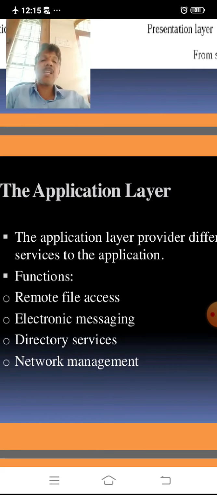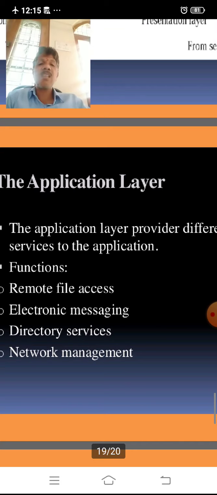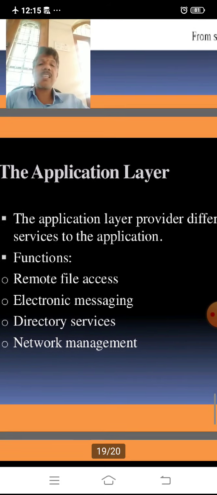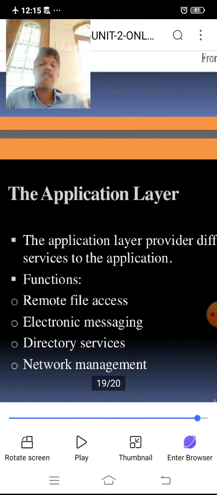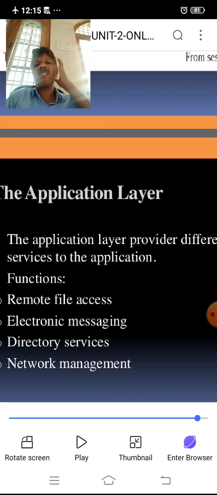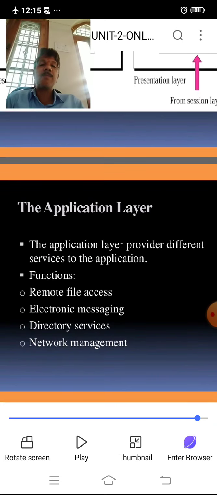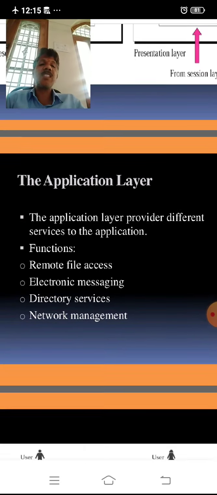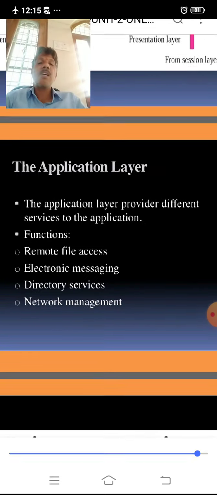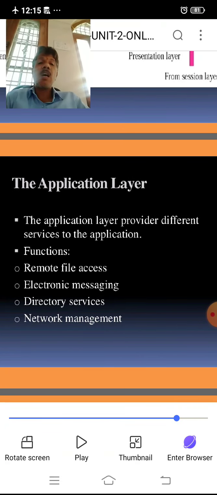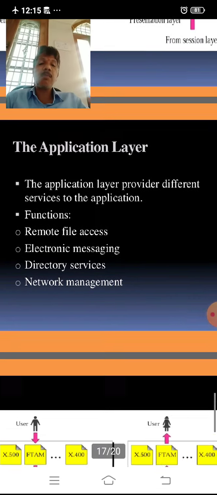The application layer functions are remote file access, electronic messaging, directory services, and network management. These are the key functions of the application layer.